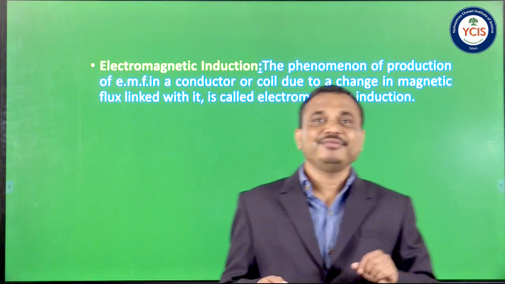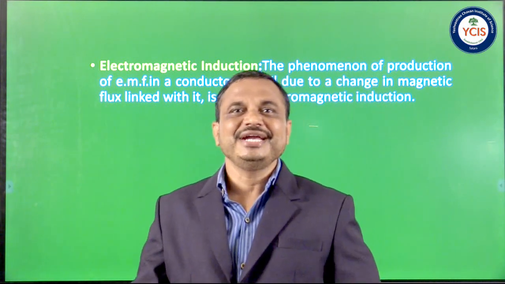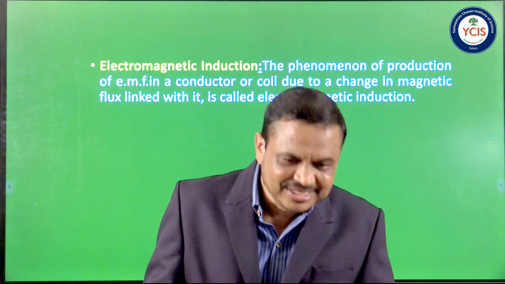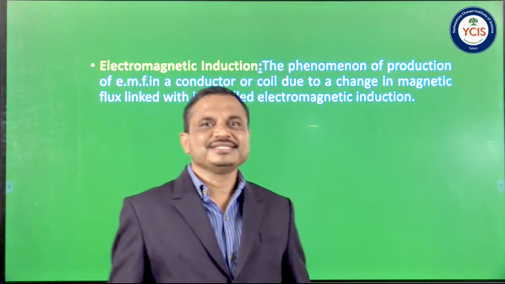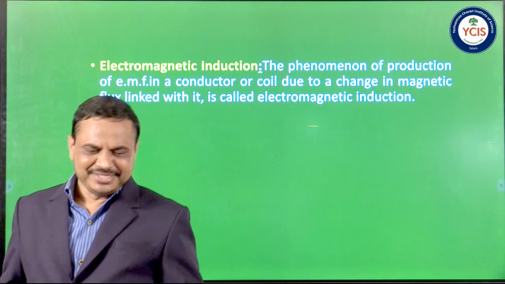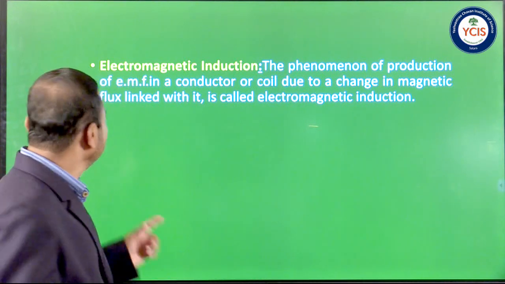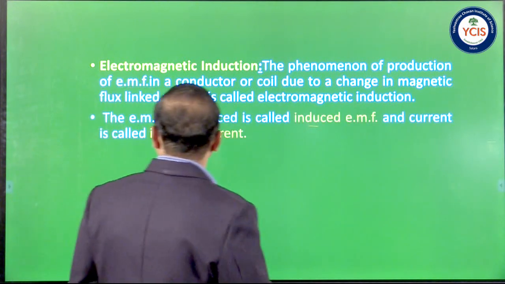So whenever there is a change in magnetic flux linked with a coil, an EMF is induced in it. This phenomenon is called electromagnetic induction.